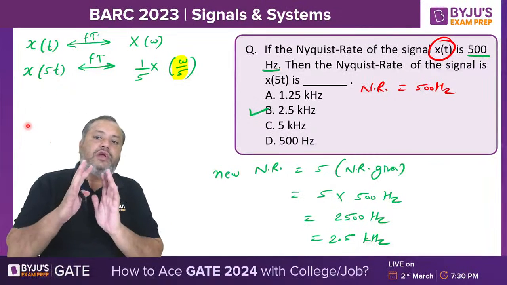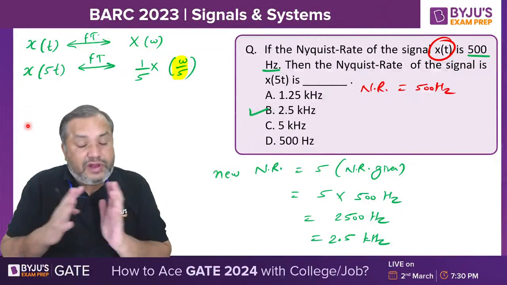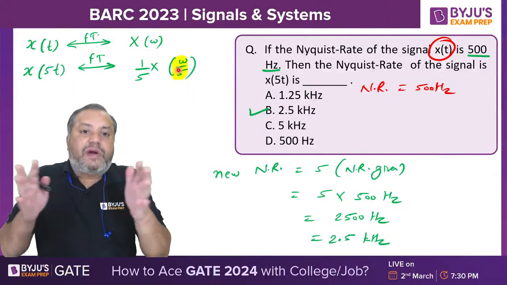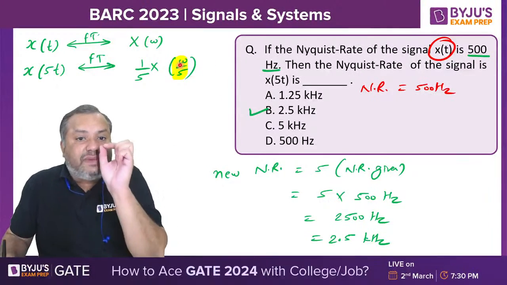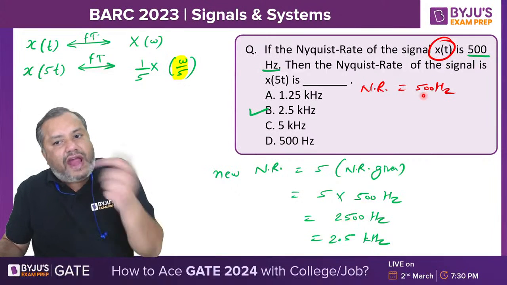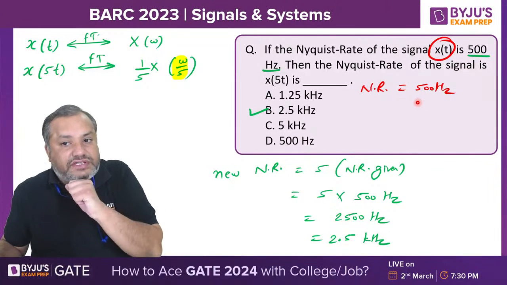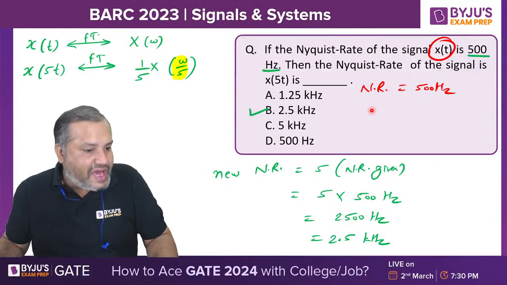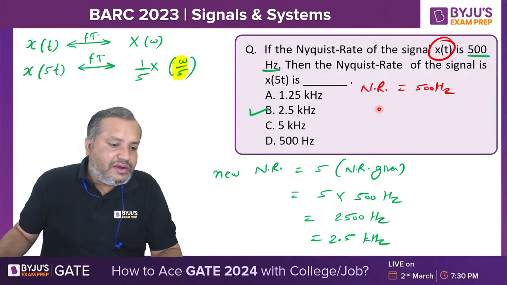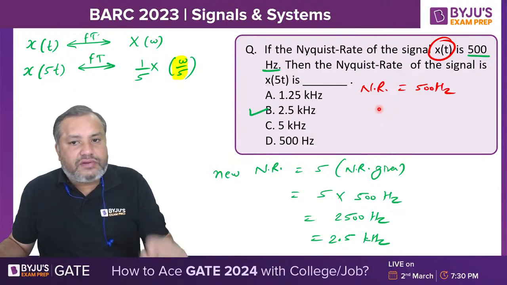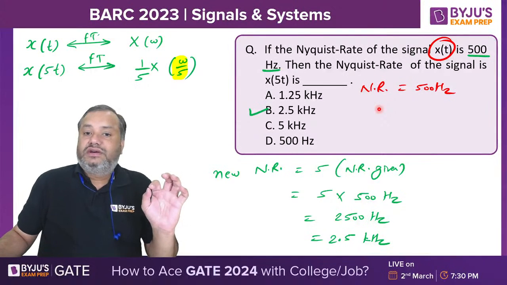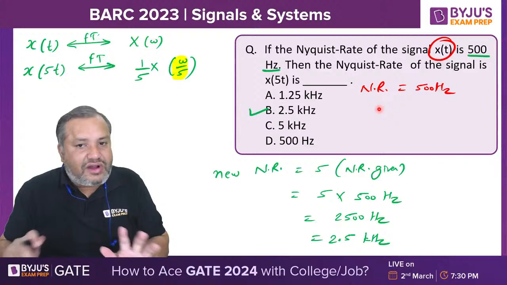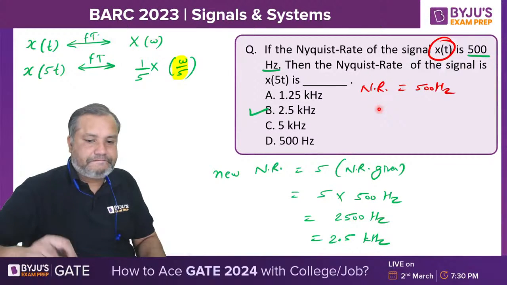Its spectrum will be expanded by 5 times. So maximum frequency will be 5 times the original frequency, so the Nyquist rate will also be 5 times. Venkatraman, time period is relevant for a periodic signal. This is not the case of a periodic signal.